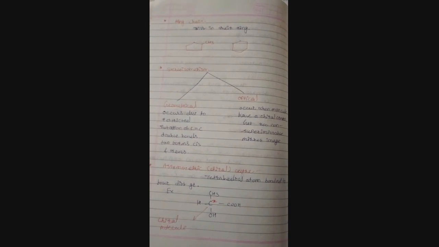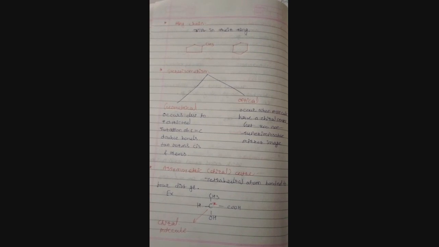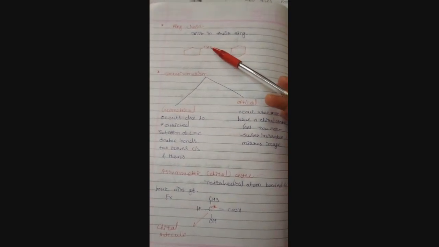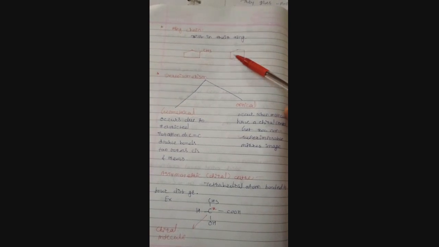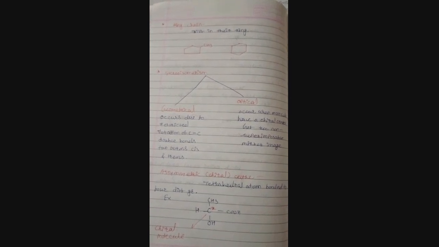Here is the example which exists in equilibrium. The next type is ring chain. Here is the difference in their ring but having the same molecular formula. First is cyclopentane, next is methylcyclopentane, and this is cyclohexane. Both have the same molecular formula but differ in their ring formation. Here the structural isomers are completed.